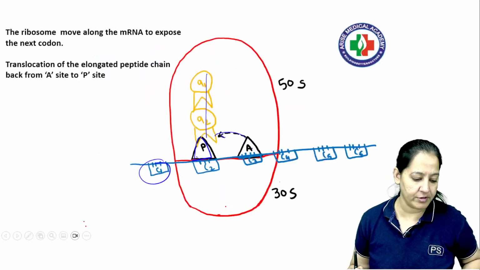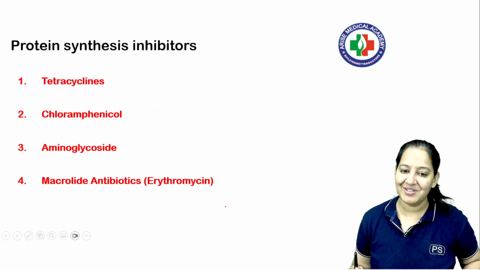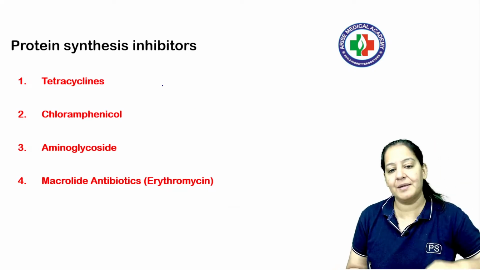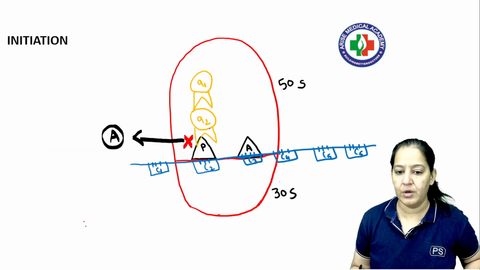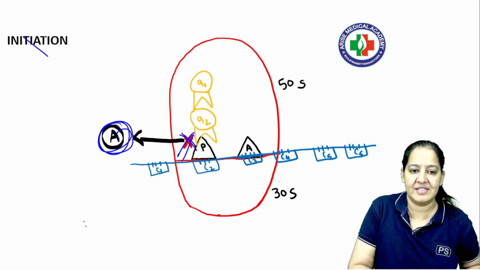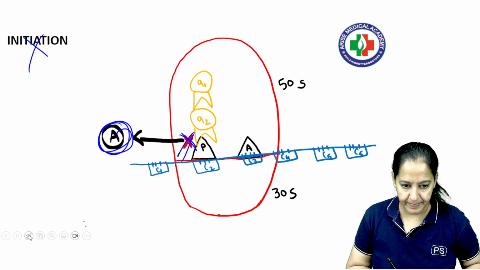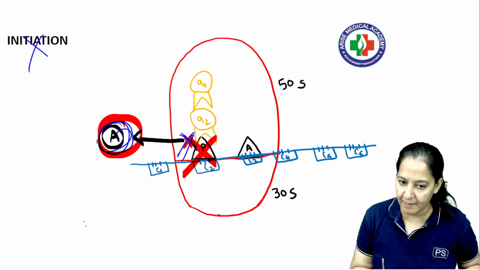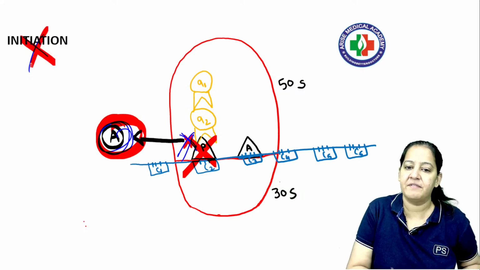Got it? How many of you got it? So these are the 4 protein synthesis inhibitor antibiotics, and the mechanism of action I told you. See, aminoglycoside: A for aminoglycoside, it is inhibiting the initiation. The first step, they are inhibiting the P window. Kindly respond, say something. So the aminoglycosides inhibit step number 1, initiation.